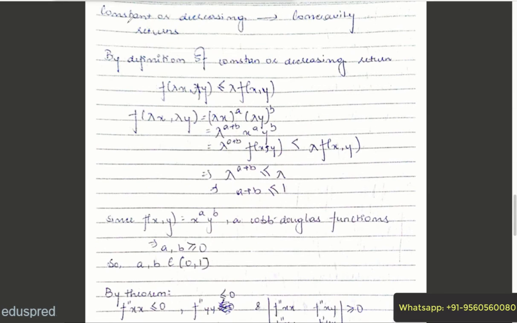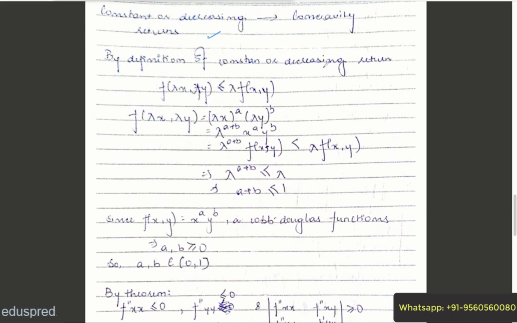Now moving to the second part of the proof, where constant or decreasing returns to scale implies concavity. So by definition of constant or decreasing returns, we know that f of lambda x, lambda y should be less than or equal to lambda f of xy. Now substituting the values of the function, f of lambda x, lambda y is equal to lambda x to the power a, lambda y to the power b, that is lambda to the power a plus b, x to the power a, y to the power b, or lambda to the power a plus b f of xy.